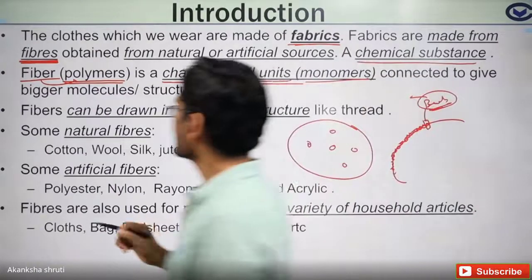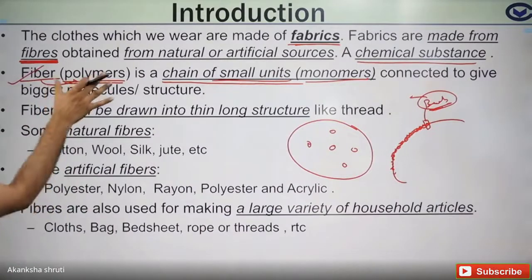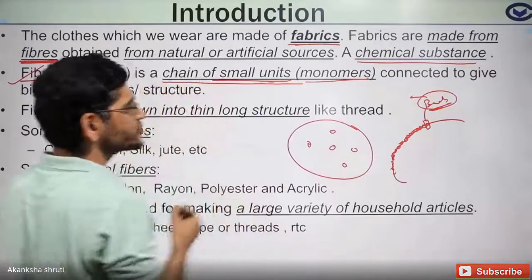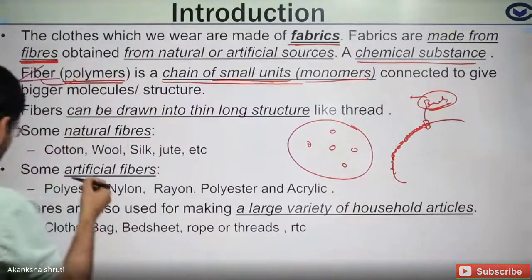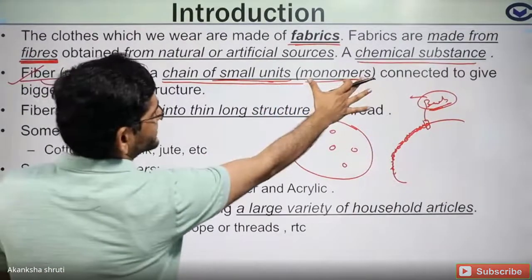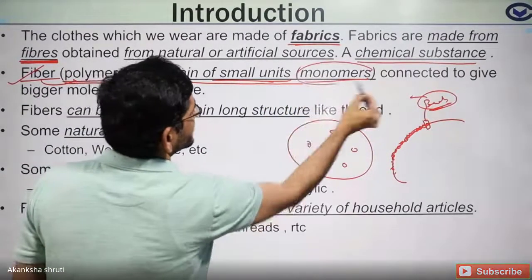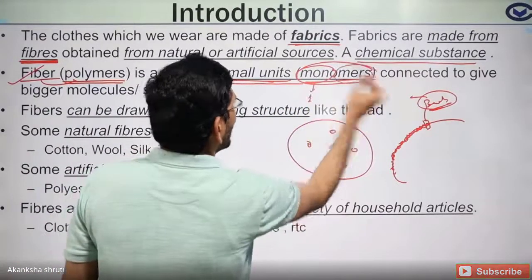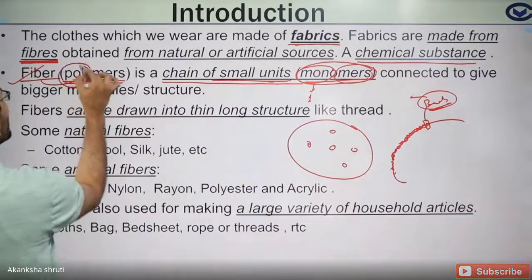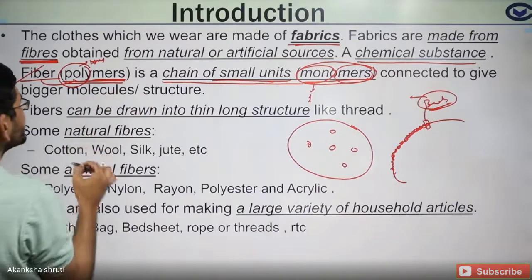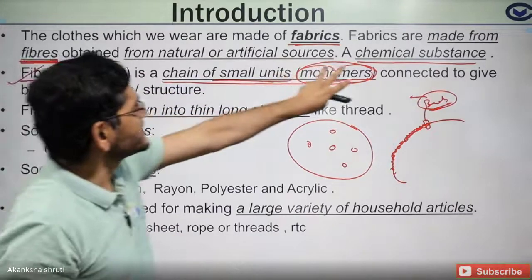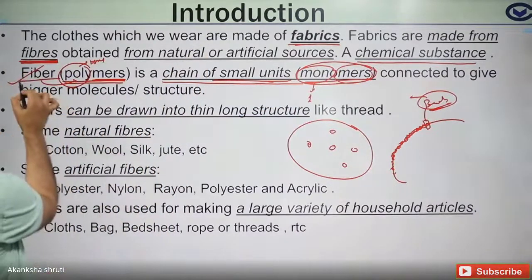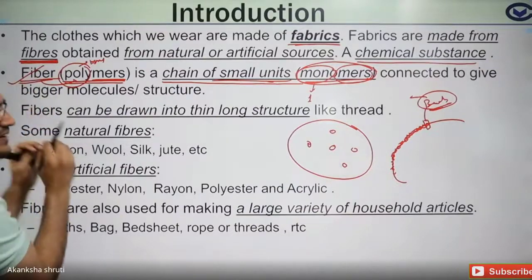That much simple. So students, fiber is made up of various smaller units called monomers. Students, we will see what the monomers are. More detail you will learn in higher standard, or even this name monomer may not be there. Student, keep in mind, mono means one, and poly means many. Mer means the structure, so one structure has combined to form a bigger structure. That bigger structure is acting as the fiber.